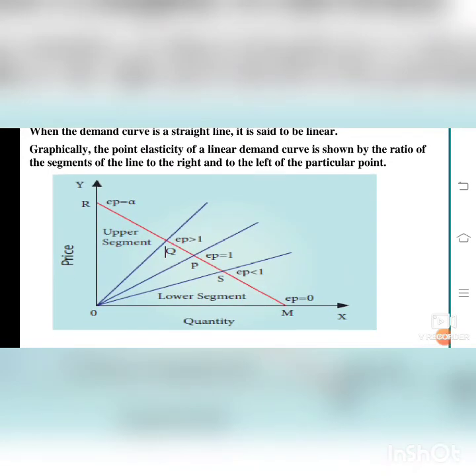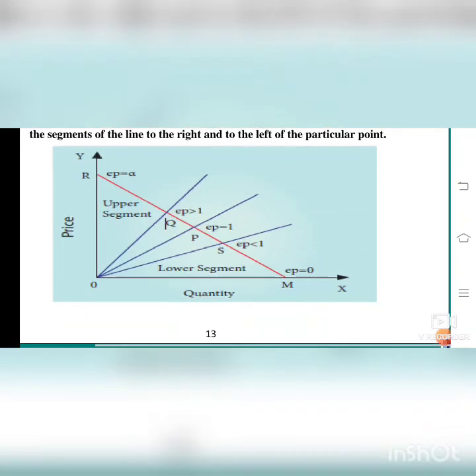You see the diagram: on the x-axis they have the quantity and on the y-axis they have the price. According to the rate, at point S the elasticity of price is lesser than 1. At point P, the elasticity of price is equal to 1. And at Q, the elasticity of price is greater than 1. That is called the upper segment and lower segment. EP lesser than 1 means lower segment. And lastly, EP equal to 0 means unitary.